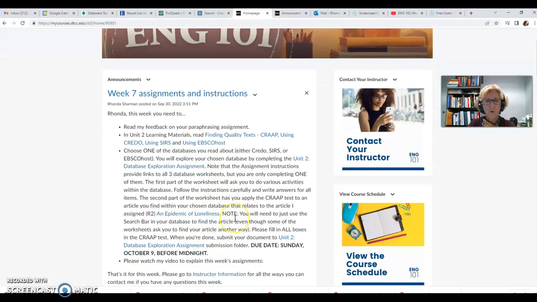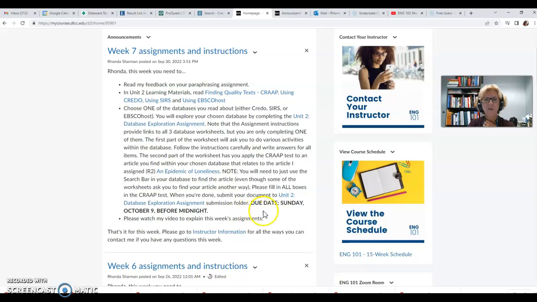Okay, when you're all done with that worksheet, then you'll submit that, and the link is here where you can scroll down and submit it before the due date at the end of the week. So again, you're basically just filling out this worksheet, but remember along the way, you're also finding an article, and using the search bar in each database is the best way to go, because we're looking for loneliness. It's just a little different than maybe some other topics.